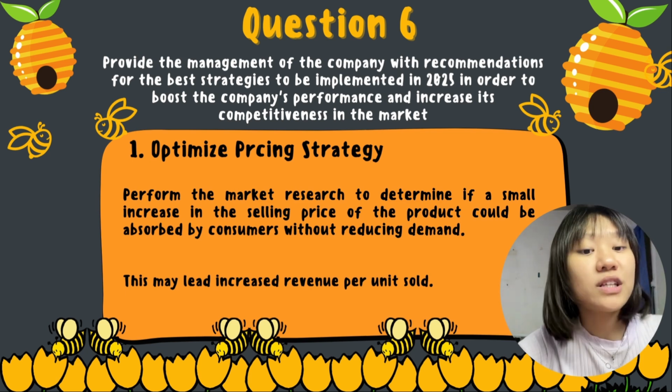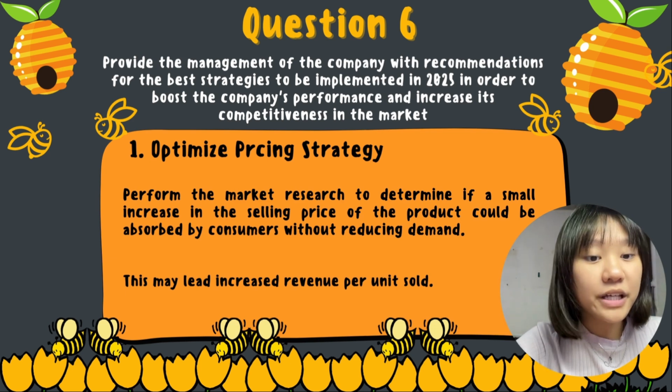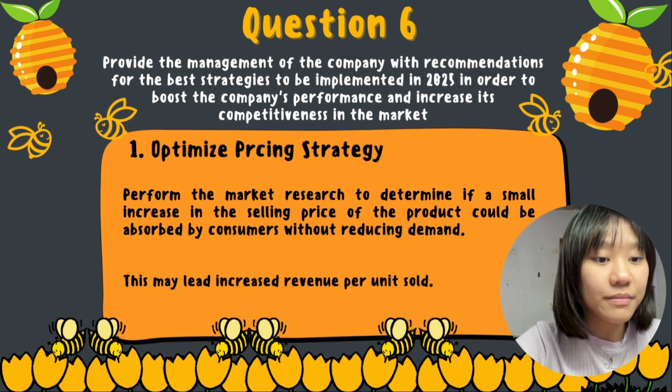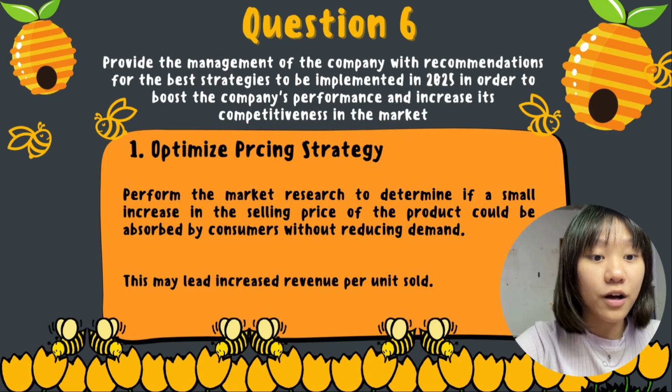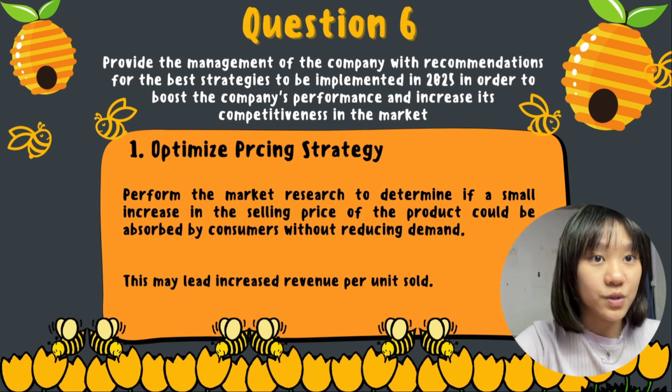So the first recommendation strategy is to optimize price strategy. The company has to perform market research to determine if a small increase in the selling price of the product could be absorbed by customers without reducing demand. So this may lead to increased revenue per unit sold.